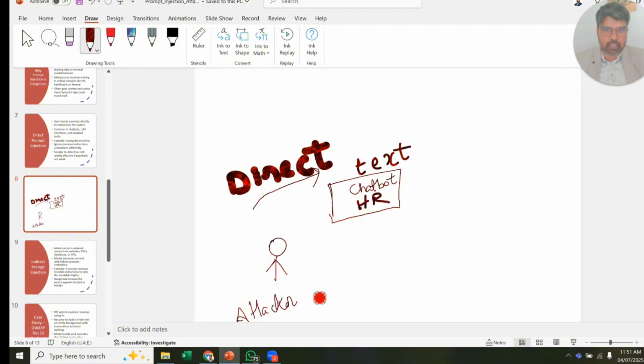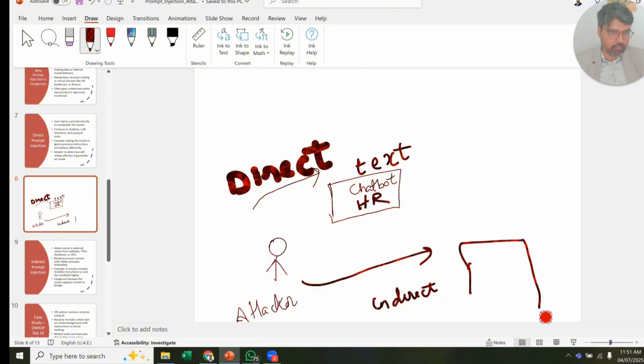But the most risky part is, suppose there is an HR chatbot, and this is called indirect. So he is going to upload a PDF. In this case, it is a resume. In direct, it is easy. If you put in text, you can use special characters. Many people are doing that. I will show you in the next slide. But it is easier to detect in the direct one if the right person has the intention to do it.